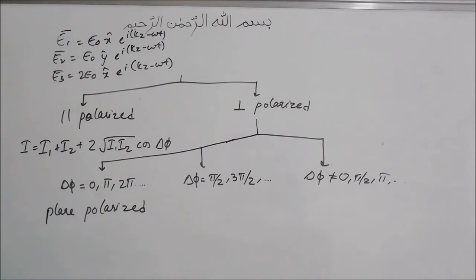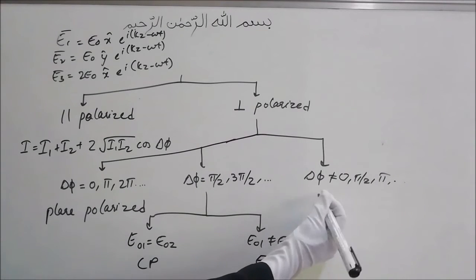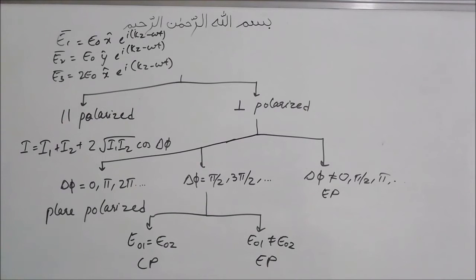If delta phi is 90 degrees or 3 pi by 2 and so on, then there are two conditions. One is that the amplitudes of the two waves are the same, that is, if E01 is equal to E02, then we get circularly polarized light, and if E01 is not equal to E02, then we will get elliptically polarized light. In this case also the final wave will be elliptically polarized.